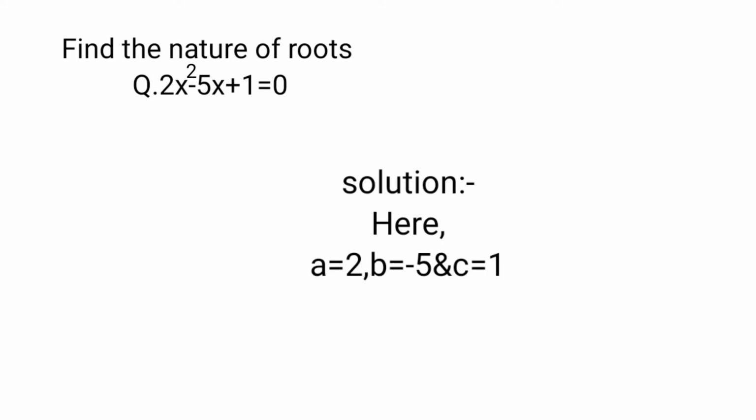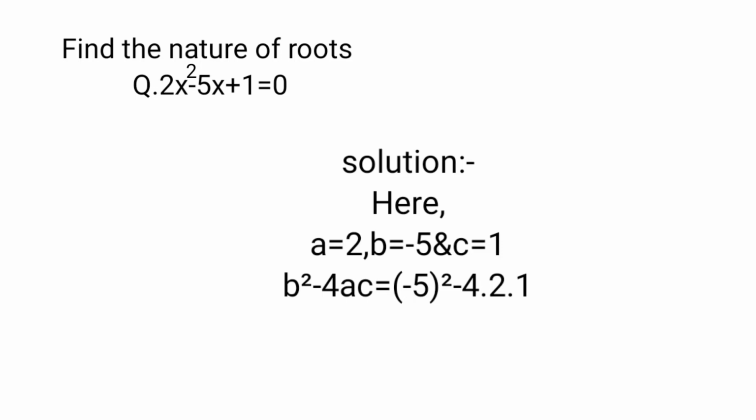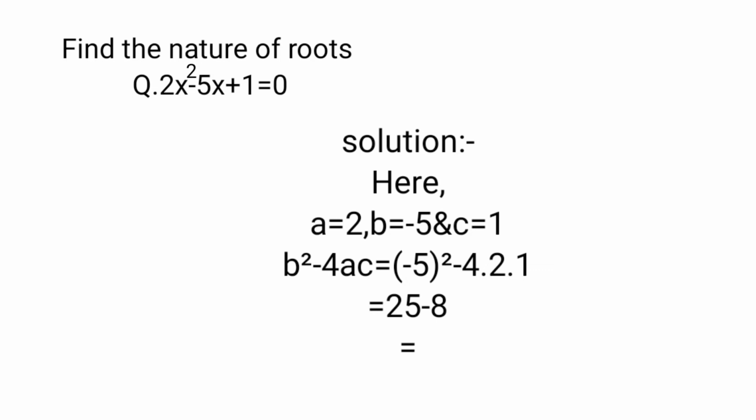So we now find the discriminant, which is b² − 4ac. If we know the discriminant, then we can easily find the nature of the roots. Here b² means (−5)², and 4a means 4 times 2, and c is equal to 1. So this will be equal to 25 − 8, which is 17, which is greater than 0. That means our discriminant here is greater than 0.